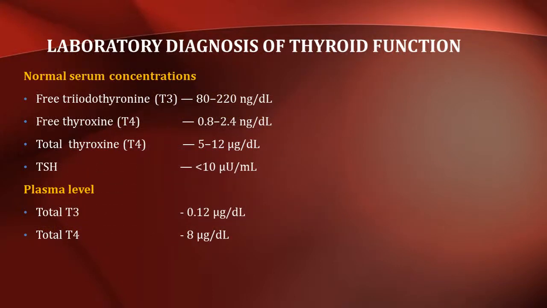Let's see about the normal serum concentrations of thyroid hormones. The free T3 concentration is 80 to 220 nanogram per deciliter. The free thyroxine level is 0.8 to 2.4 nanogram per deciliter and the total thyroxine level is 5 to 12 microgram per deciliter. The TSH level is less than 10 microunits per ml, and in the plasma, total T3 is 0.12 microgram per deciliter and total T4 is 8 micrograms per deciliter.